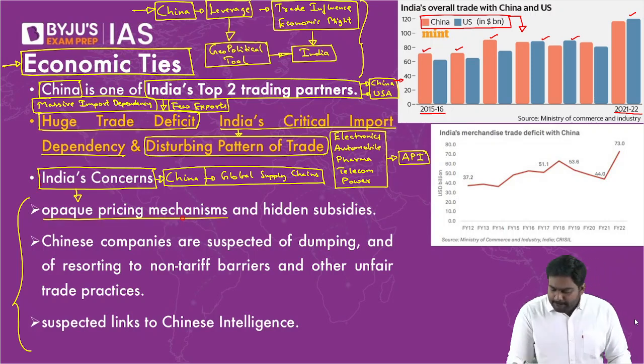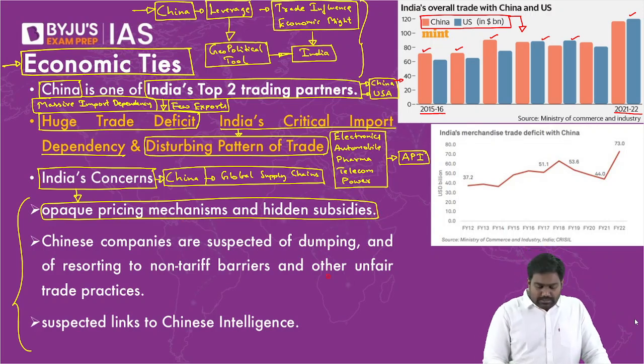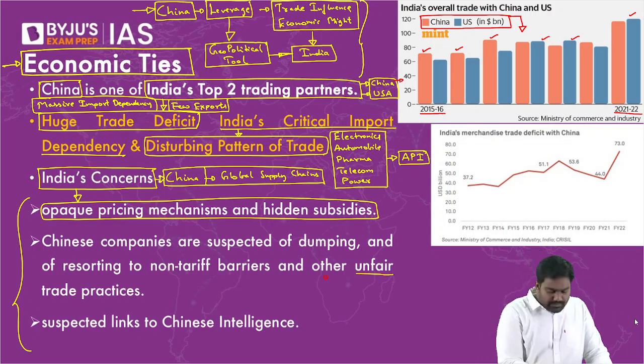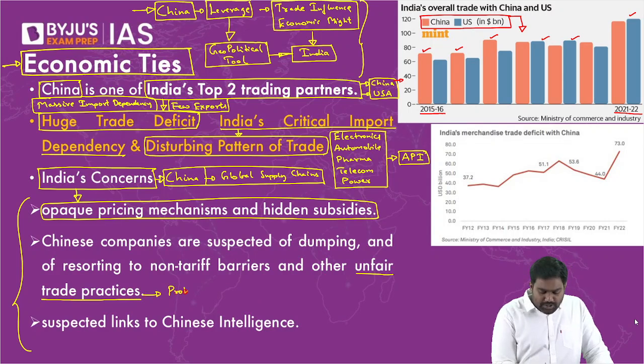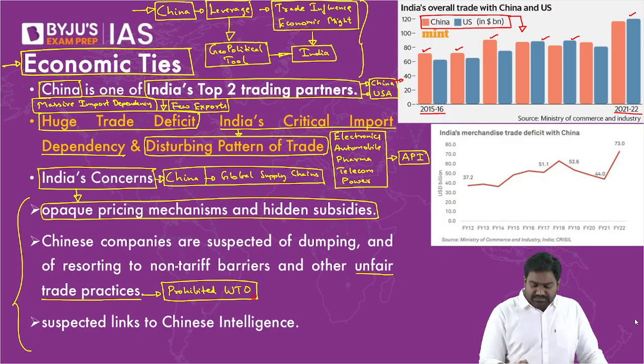For example, China has a very opaque trade policy. All right, it has often breached the WTO norms, and it even resorts to unfair trade practices. It resorts to unfair trade practices which are prohibited by the WTO, the World Trade Organization. In some sectors, your subsidies are capped by WTO. You can't heavily subsidize your agriculture, your industries beyond a point where it affects global competition.